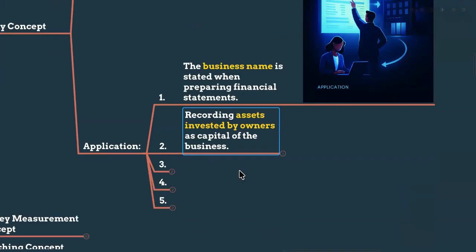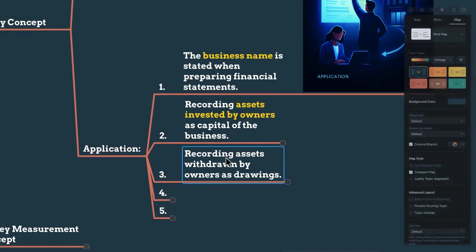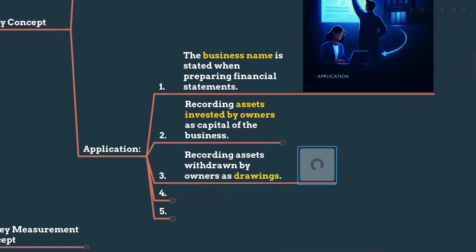So we are recording the assets invested by the owners as a capital of the business, and we are showing as an owner, this is the only amount we are owing to you because of the entity concept. As well as we are recording the assets withdrawn by owners as drawings. Why? Because we are reducing the equity when the owners are taking the money, because we are treating businesses as